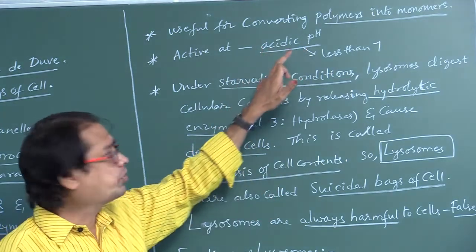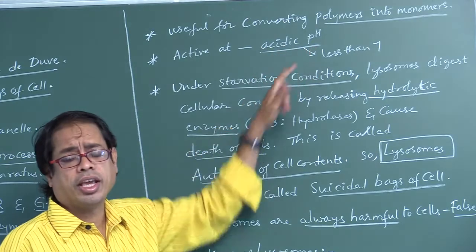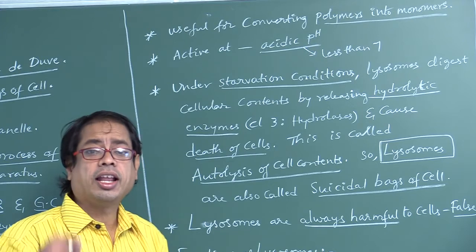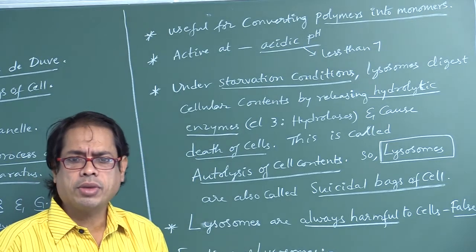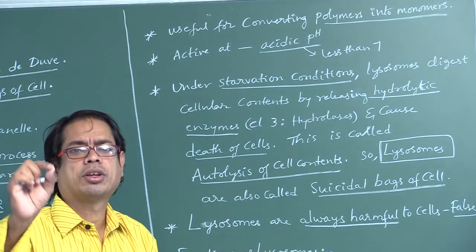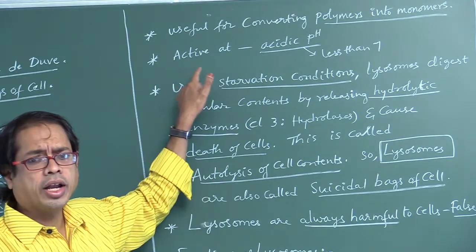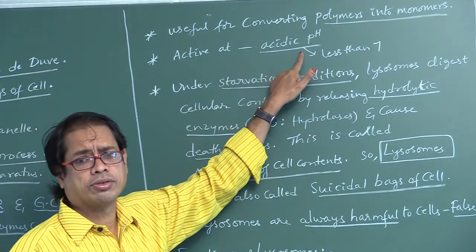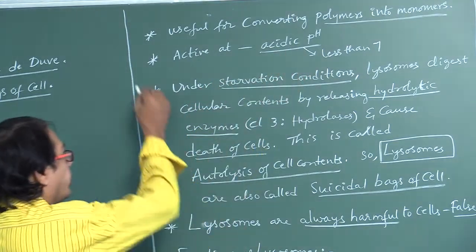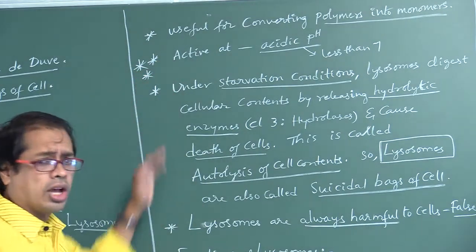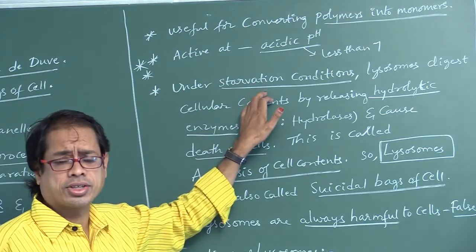Less than 7. Alkaline means more than 7. If it is equal to 7, it is neutral. So hydrolytic enzymes are active at acidic pH. That is a very, very important point.